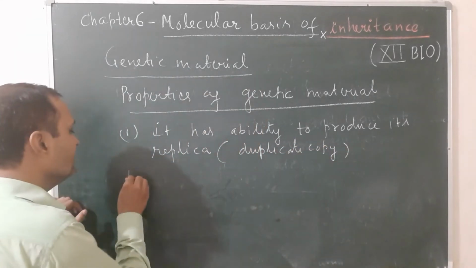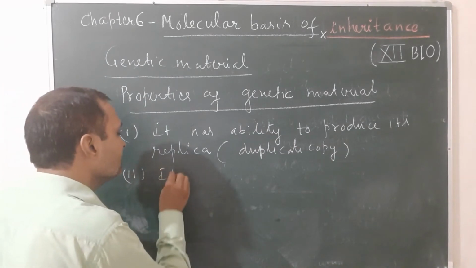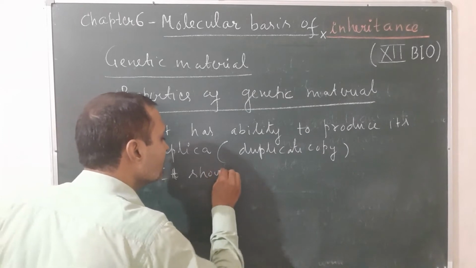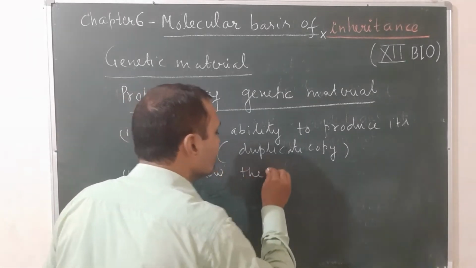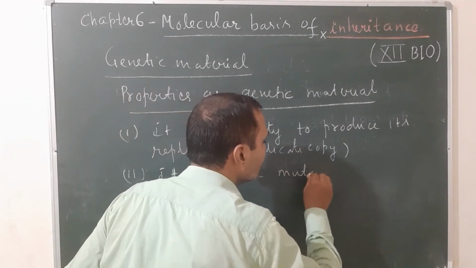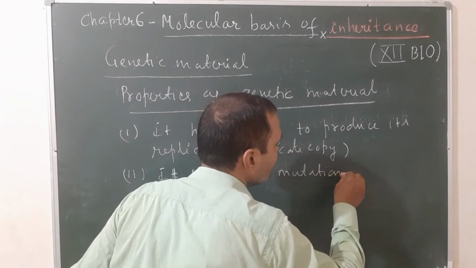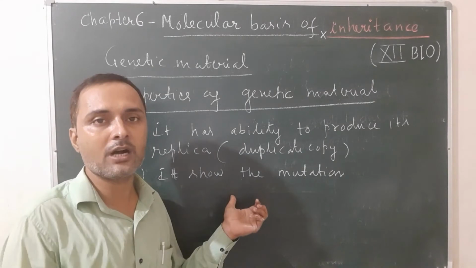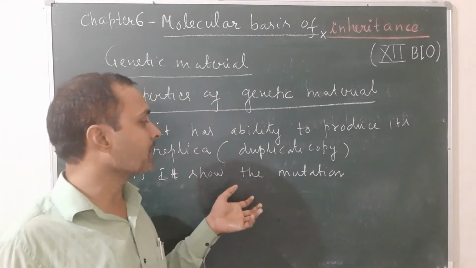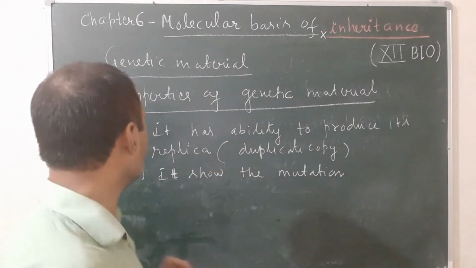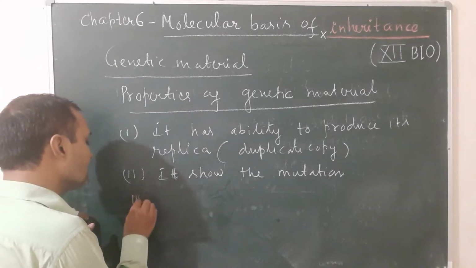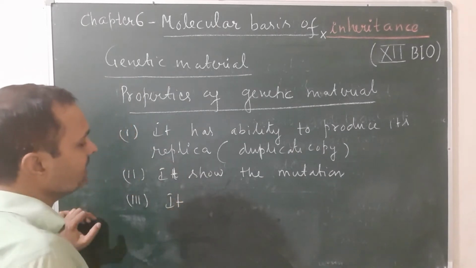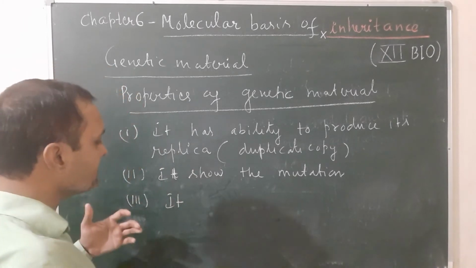Second property, it should show mutation. Mutation is what? The sudden change in the genetic material is called mutation. It should also have the property of mutation. Third one, it is structurally and chemically stable.